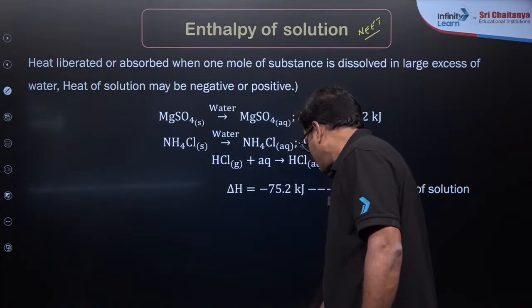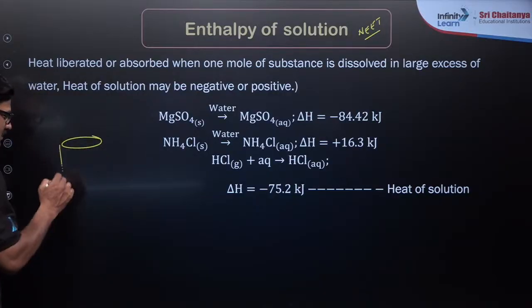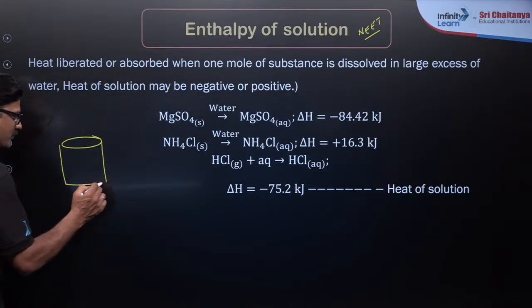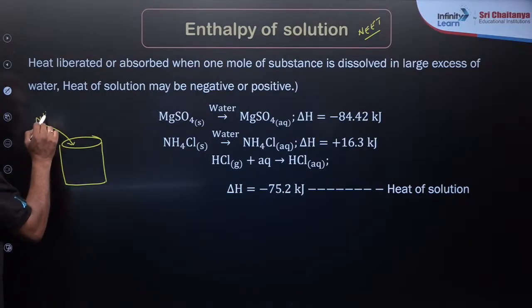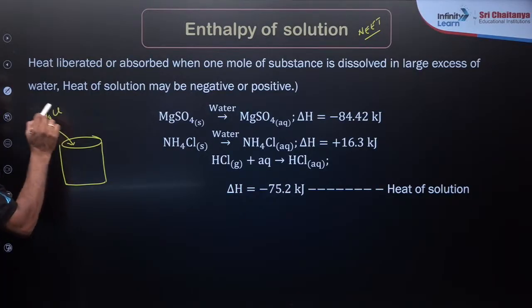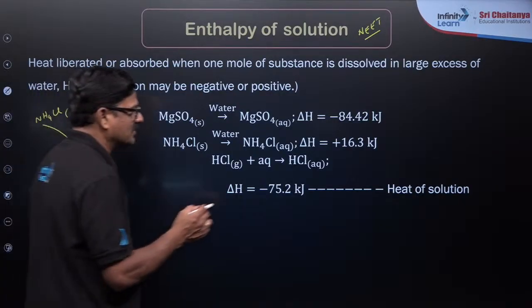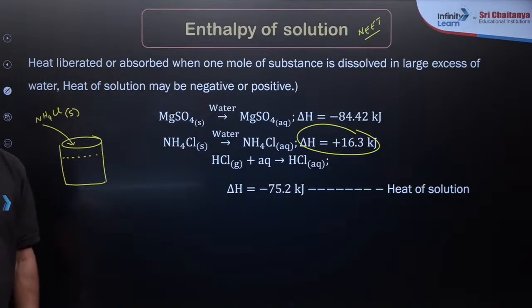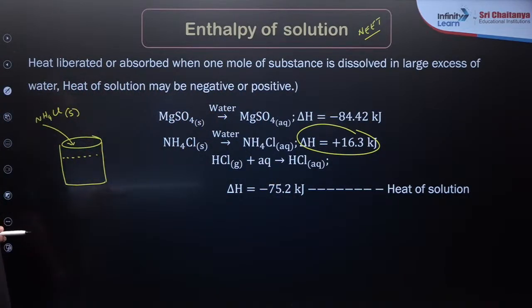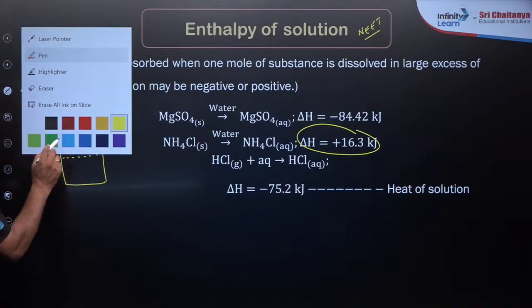When you see this glass of water and ammonium chloride is added, as mentioned, delta H is equal to plus 16.3 kilojoules.